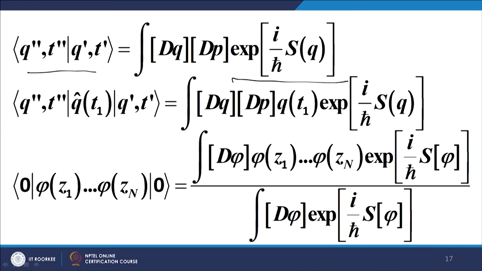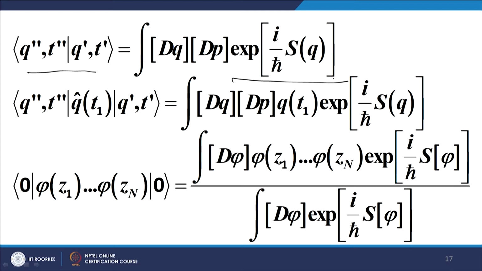This is a weight factor. You will see here that in every case this particular quantity appears. We will talk about where it comes from, but it is there. If you look at it, S is the action integral, integral L dt. So, S is the action integral, and the exponential of i upon h-bar into S is the weight factor which is used whenever we calculate quantities of relevance in quantum mechanics.